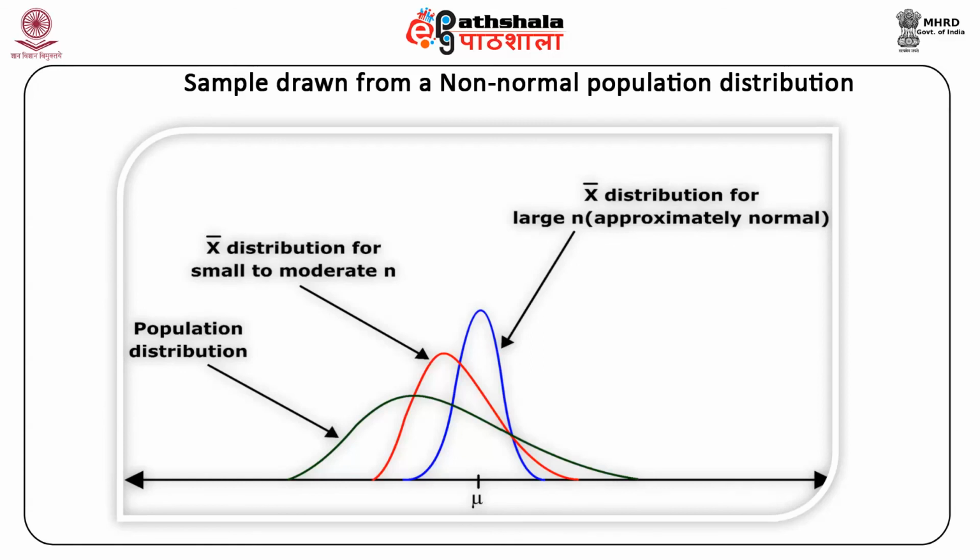So we have in figure 4 an illustration of the central limit theorem with a non-normal population. And what we find is that as n becomes large, the distribution of x bar becomes more and more normal rather than skewed.